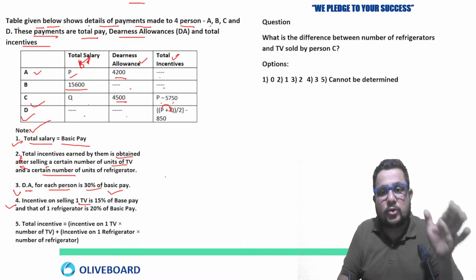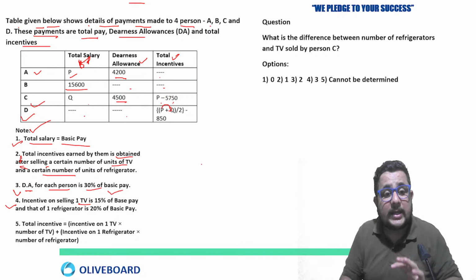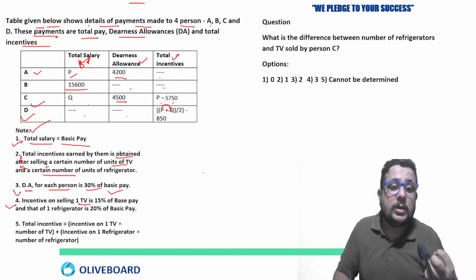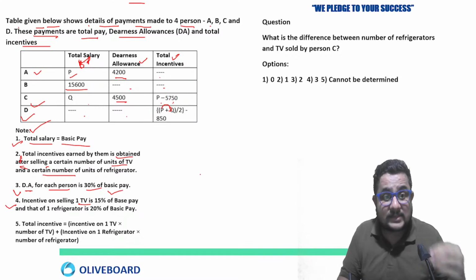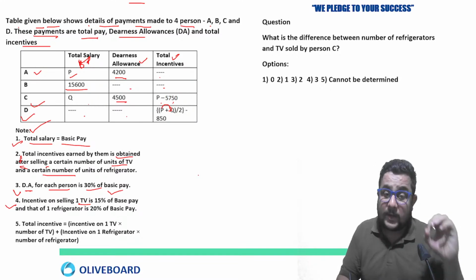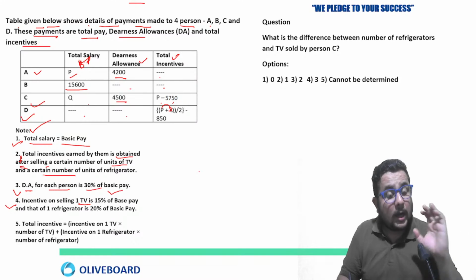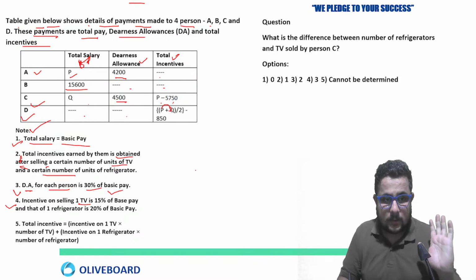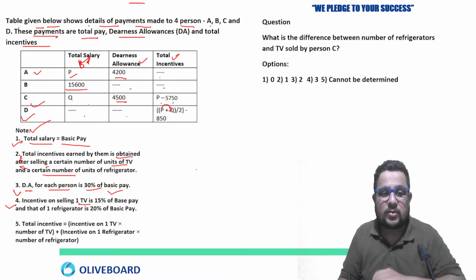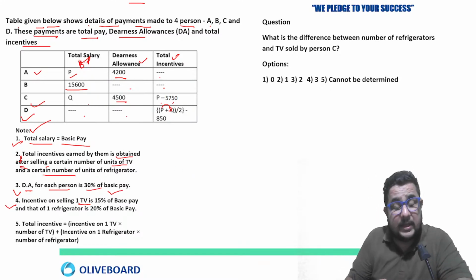And if you are able to solve these kinds of DI, you will be able to score more in the exam. I will say, if you work honestly, you can score 100% even. It's up to you how you're practicing, right? Good marks at least you can score easily. So see, even if you are weak in this subject, DA for each person is 30% of basic pay.